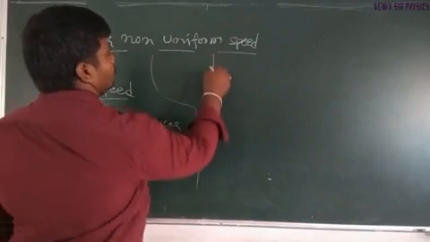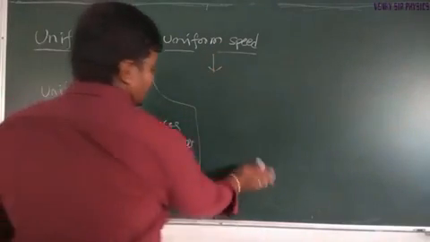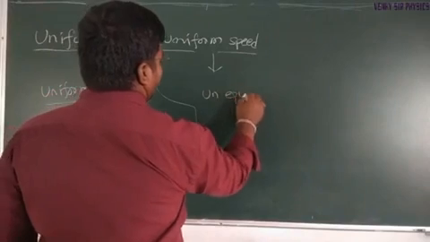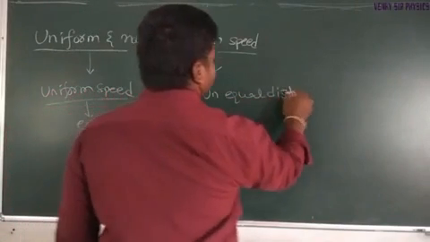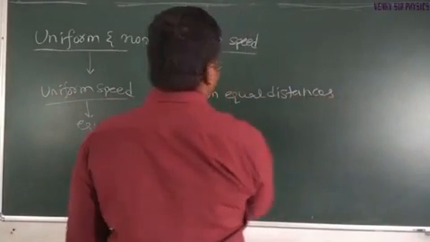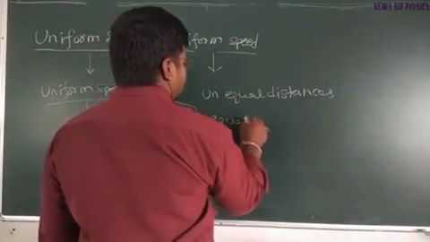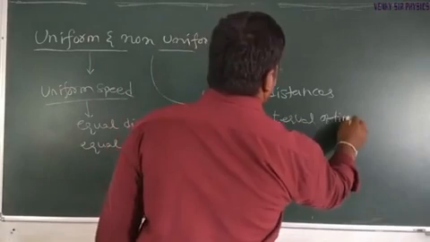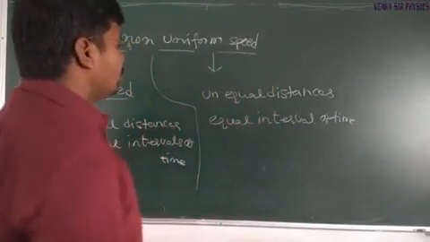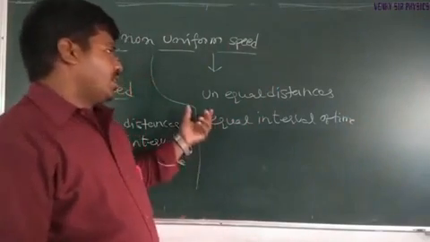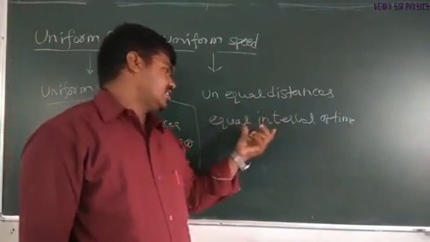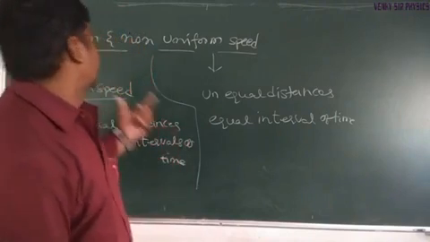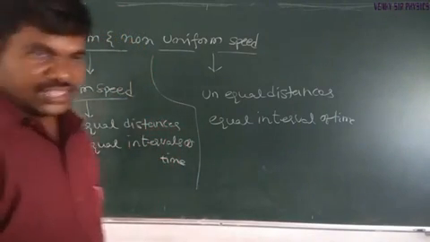Coming to non-uniform speed. Unequal distances covered in equal intervals of time. When a body is said to have non-uniform speed, the body covers unequal distances in equal intervals of time.